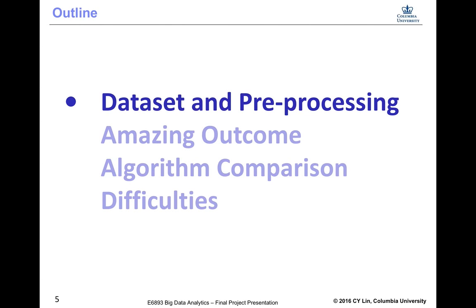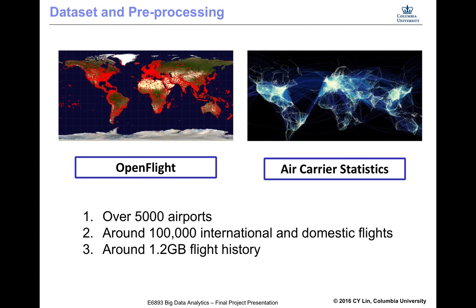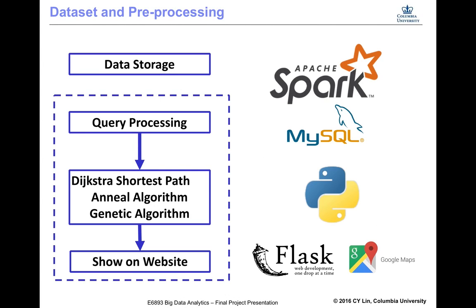We get our flight data from OpenFlights and air carrier statistics. We use over 5,000 airports, around 100,000 international and domestic flights, and around 1.2 gigabytes of flight data. We store our datasets in MySQL and then use Spark to query the information. We implement several algorithms in Python to get the ideal path for the trip. Finally, we show our results through a website using Flask and Google Maps. The server is built on AWS and the website can be accessed publicly.